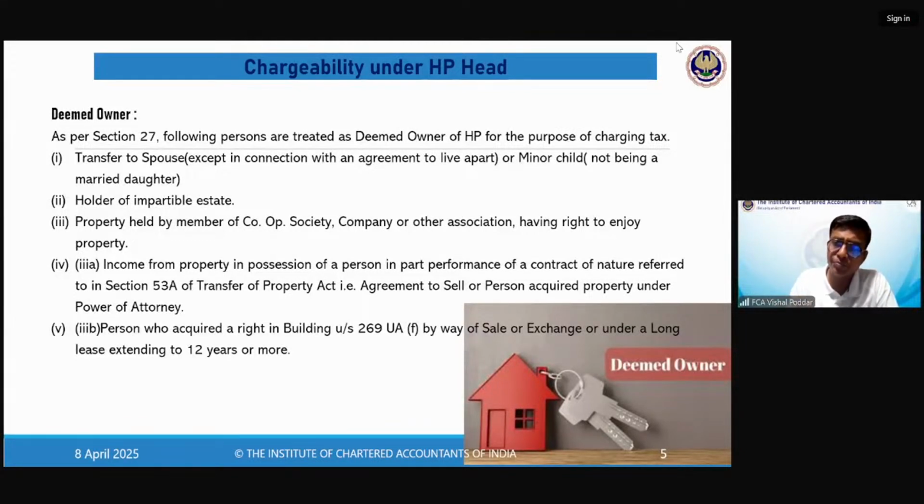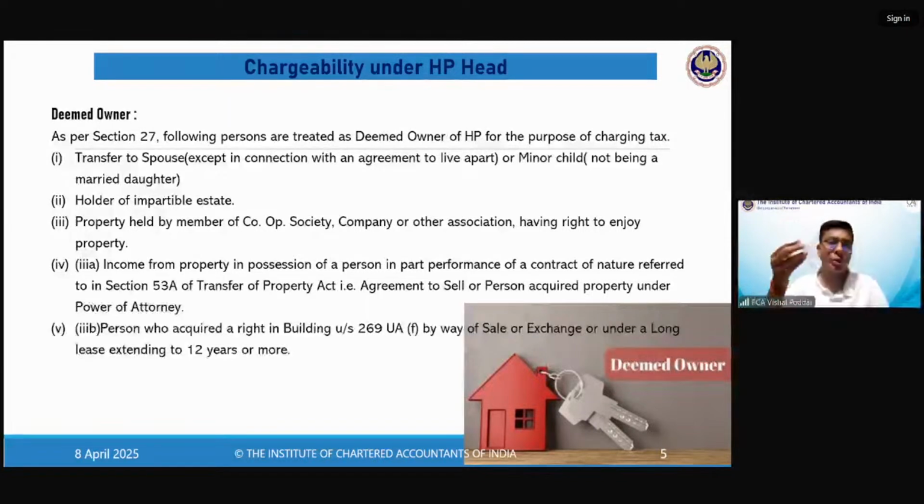So generally it happens for all inherited property. It may be the case even in case of your own house, because there is a possibility that your house may have been originally purchased by your grandfather, great grandfather, and now by way of devolution, it has come to you or to your parents. Though they have not purchased it, the property documents are not in their name, but ultimately they are the owner because they are the legal heirs of your ancestors. But since there is no document standing in their name, even today the document is in the name of your grandfather or great grandfather. That is why it is called an impartible estate, right?